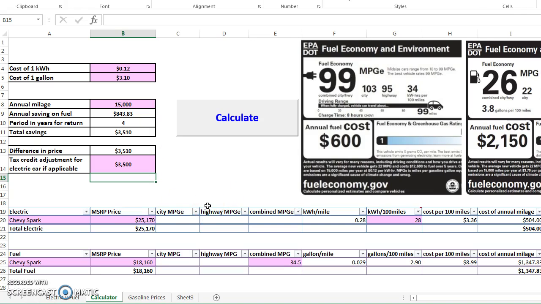Unfortunately, the calculations that I got are unfavorable towards electric cars. So something has to be done, either the price has to decrease, or the cost of gasoline has to go up in order for people to buy the cars.